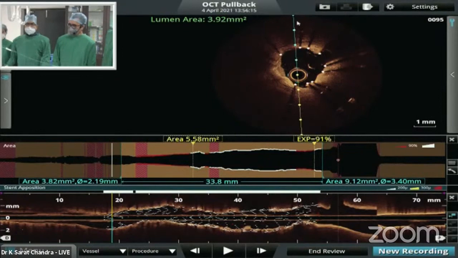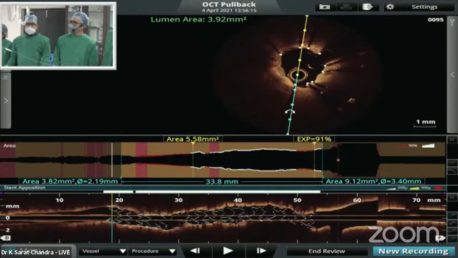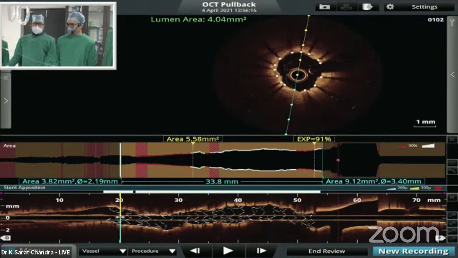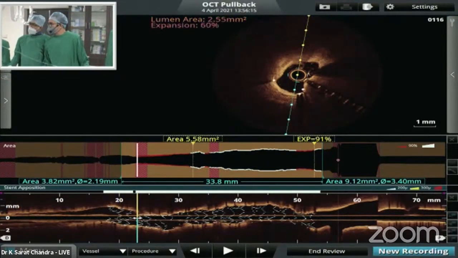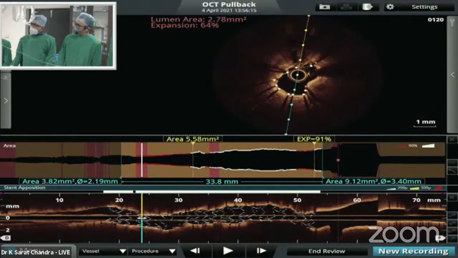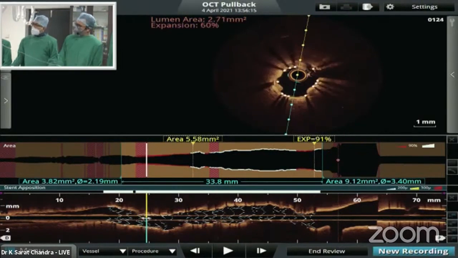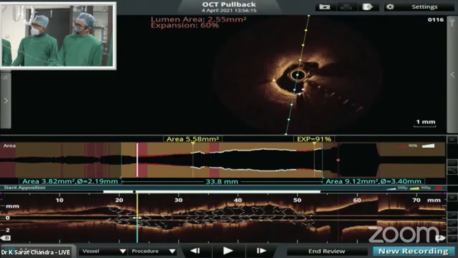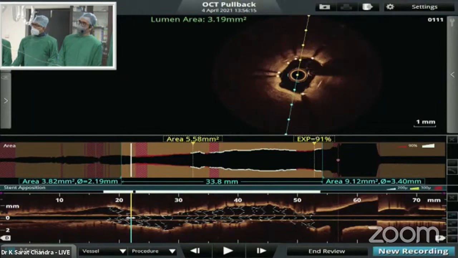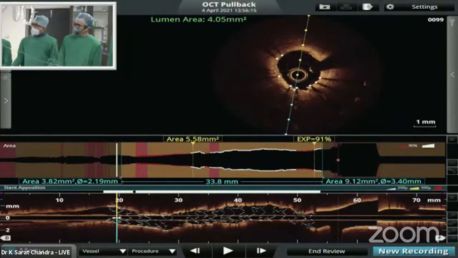The area concerned is 23, I think, between 20 and 25. That underexpanded area only, the 23 and 25. Yeah, this flat area is tough, you know, calcium. I don't want to do anything further there, because with no reflow like this, this is not responsible for that. So what do you say? Yes, under expansion is not responsible for the no reflow. It's more because of stent in the thrombus.